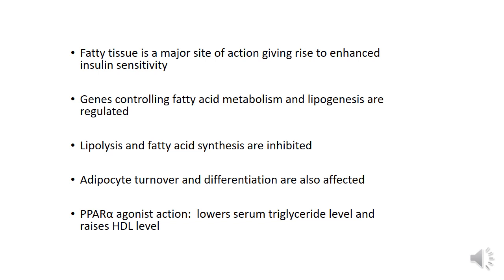Pioglitazone regulates the genes which control fatty acid metabolism and lipogenesis, the result of which is there is an inhibition of lipolysis and fatty acid synthesis. Adipocyte turnover and differentiation are also affected, resulting in reversal of insulin resistance and enhancement of insulin sensitivity. So this is the action of pioglitazone.